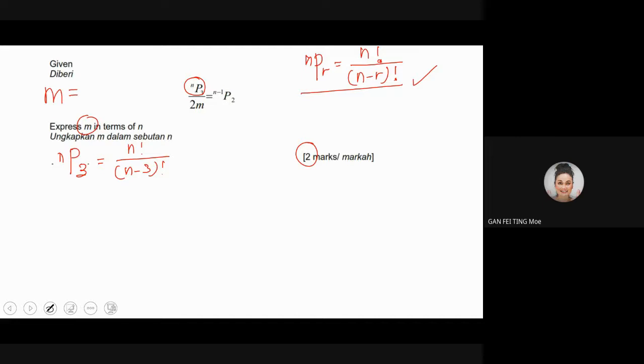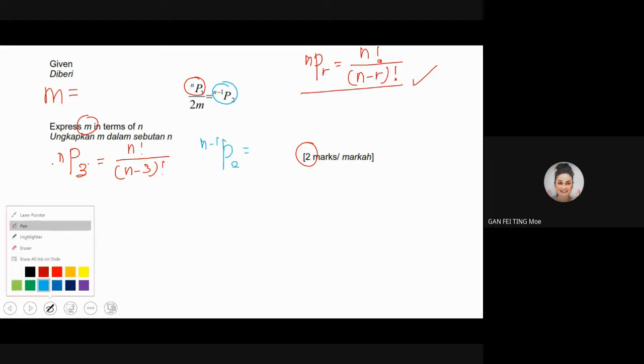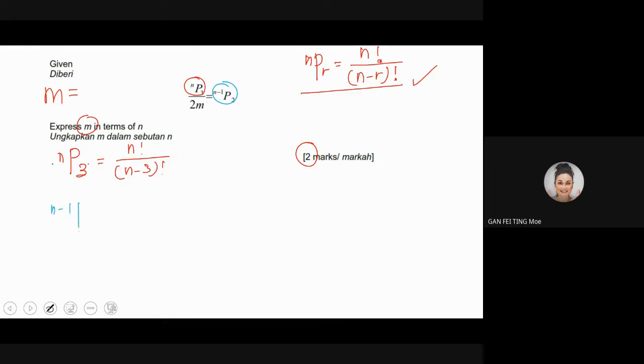Make sure you understand. Secondly, I take this one as my n minus 1 P2. According to the formula, I take this away, and I put it down here because there is no place for me to jot down. Okay, n minus 1 P2. Place this one in brackets for easy viewing. If you don't want to, then fine, it's okay.